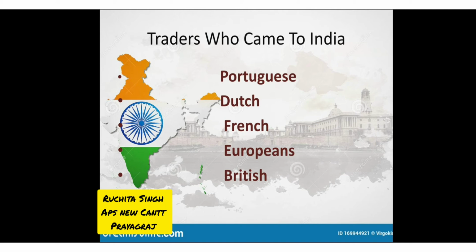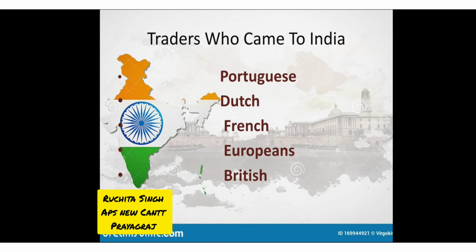And all of them started fighting for price. Since you all know, children, that there are many buyers and sellers, then competition develops between them. And who was the winner of all the competition? Yes, you guessed it right. At the end, the British won the competition, and so Britishers came to India to start their trade in India.